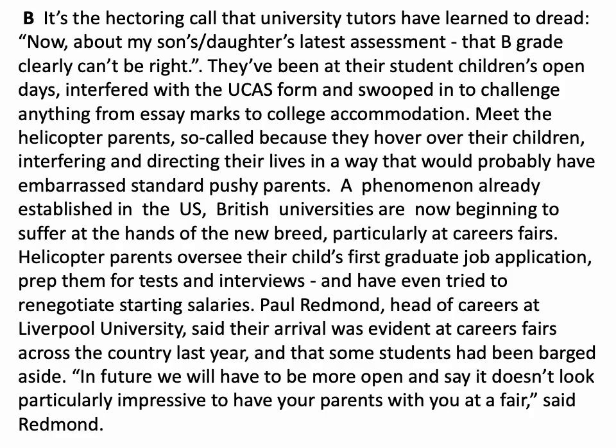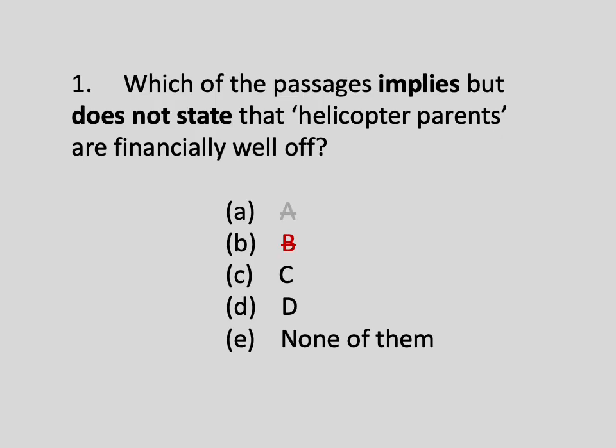In the second paragraph, there is reference to financial remuneration, but it's with regards to the starting salaries for the children of the helicopter parents, and not with reference to the parents' own financial position. And aside from that, there's no reference, so B is out.